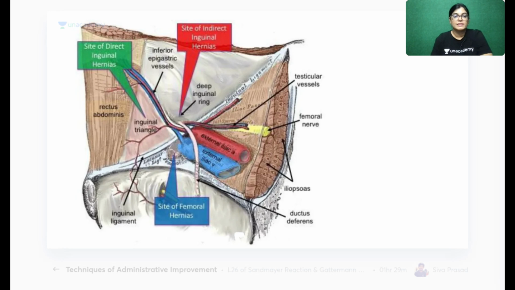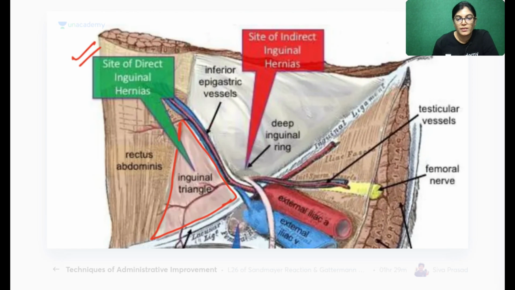So here what you can see, the green color outlined area which I have shown is the herniation which is taking place through the triangle of weakness. What is the space which I have highlighted? This triangular space is the inguinal triangle, or Hazelback triangle.